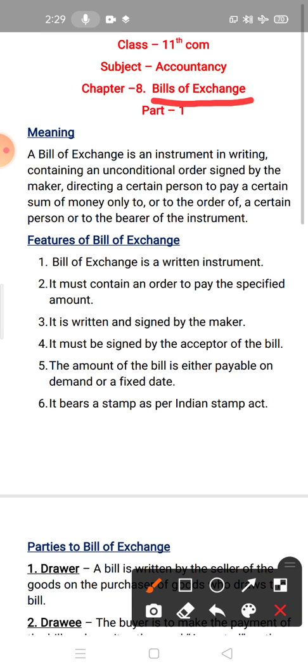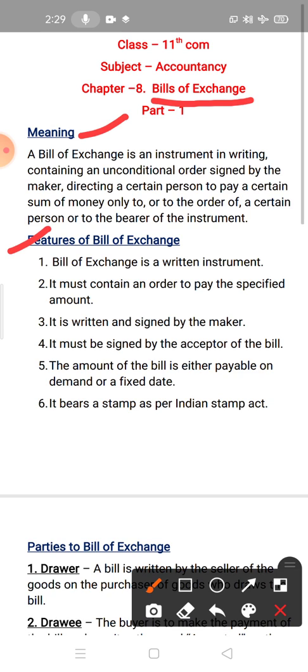Now the meaning. A bill of exchange is an instrument in writing containing an unconditional order signed by the maker directing a certain person to pay a certain sum of money only to or to the order of a certain person or to the bearer of the instrument.